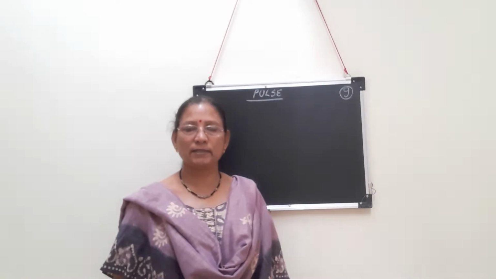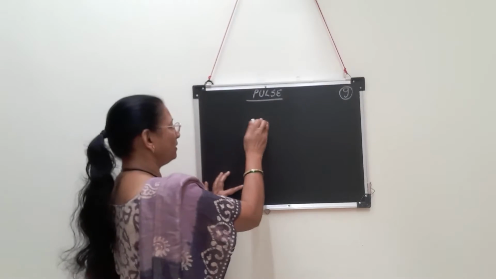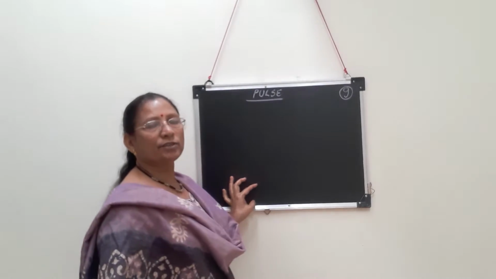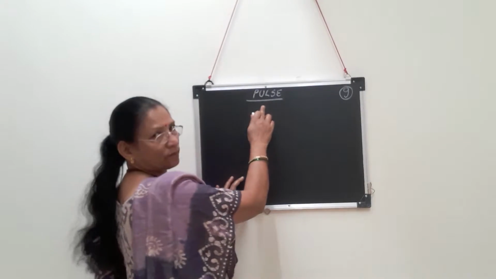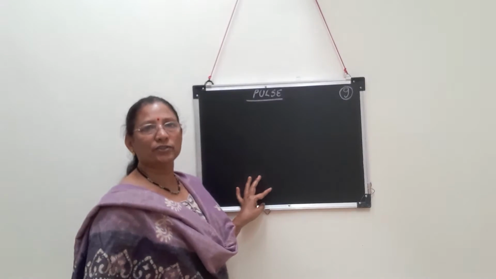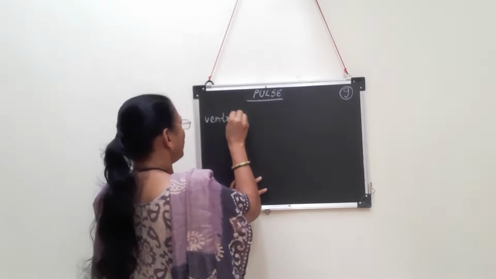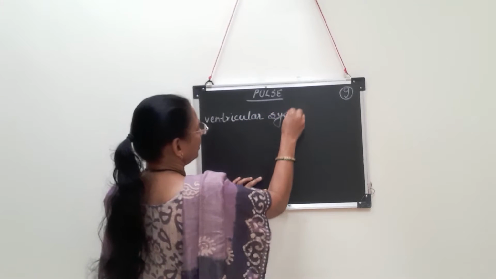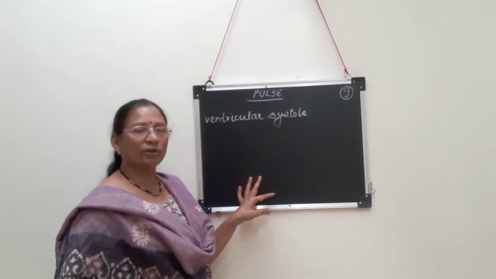Before that we should know what is the meaning of this word pulse. Before that we have studied about the terms like atrial systole, ventricular systole, then joint diastole and the various processes. So this pulse can be measured during ventricular systole. What's the meaning of ventricular systole? Ventricular systole means ventricular contraction.